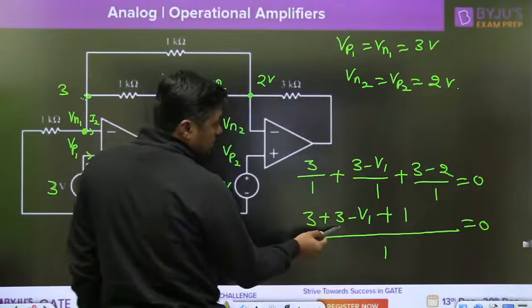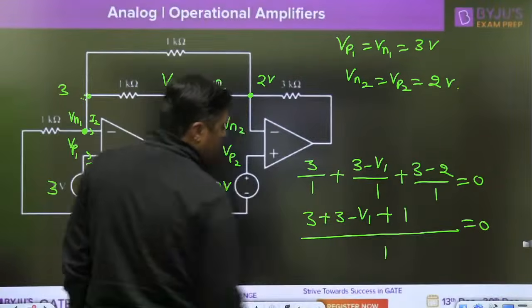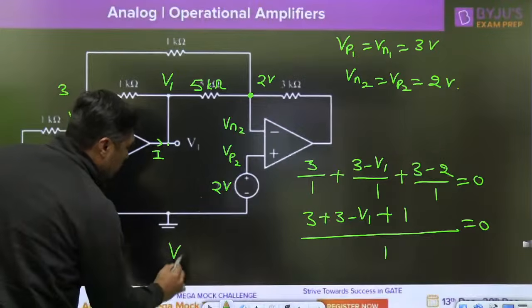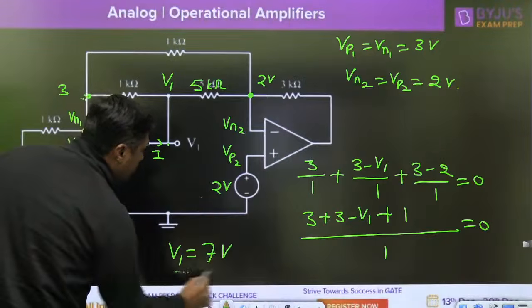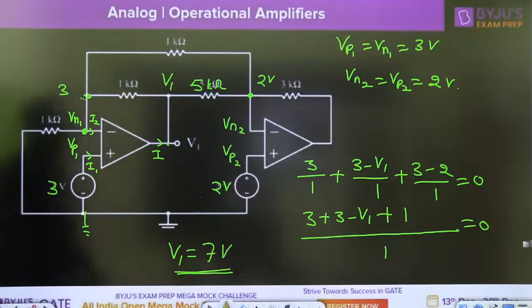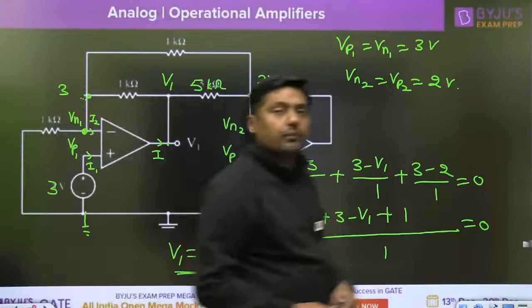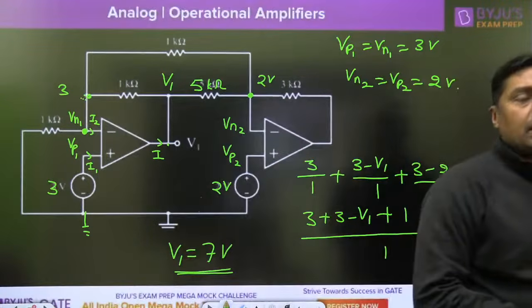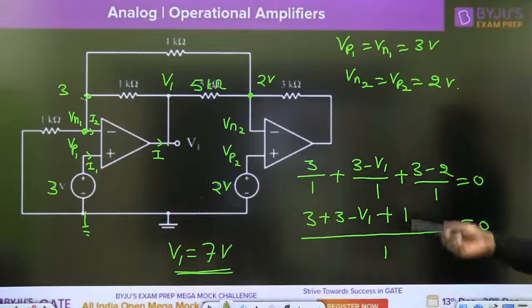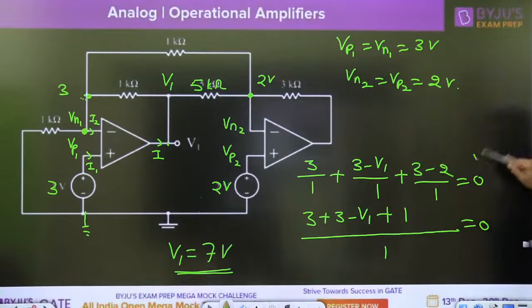So 3 plus 3, 6, plus 1, 7. What is the value of V1? V1 is equal to 7 volt. That is the answer for this question. Okay, apply the KCL properly and you will get the answer for this particular question.